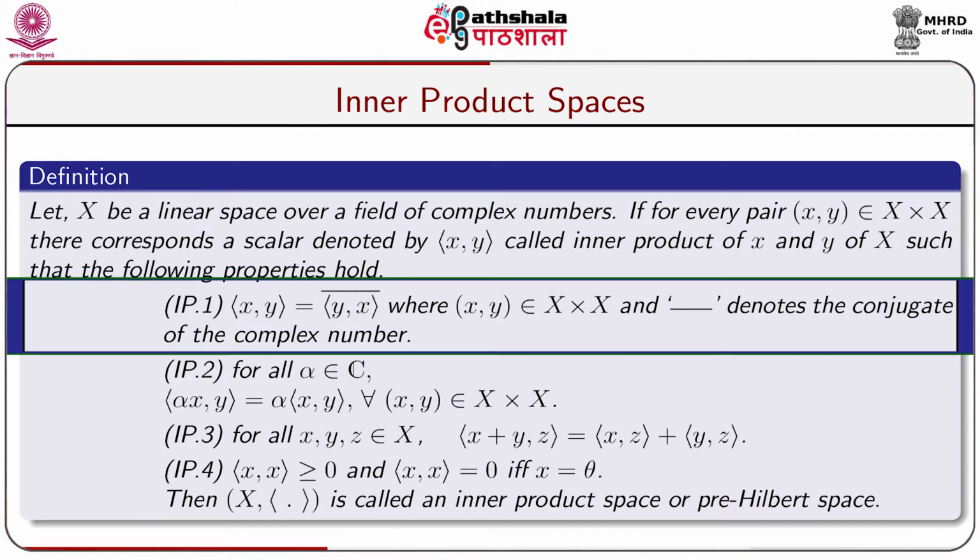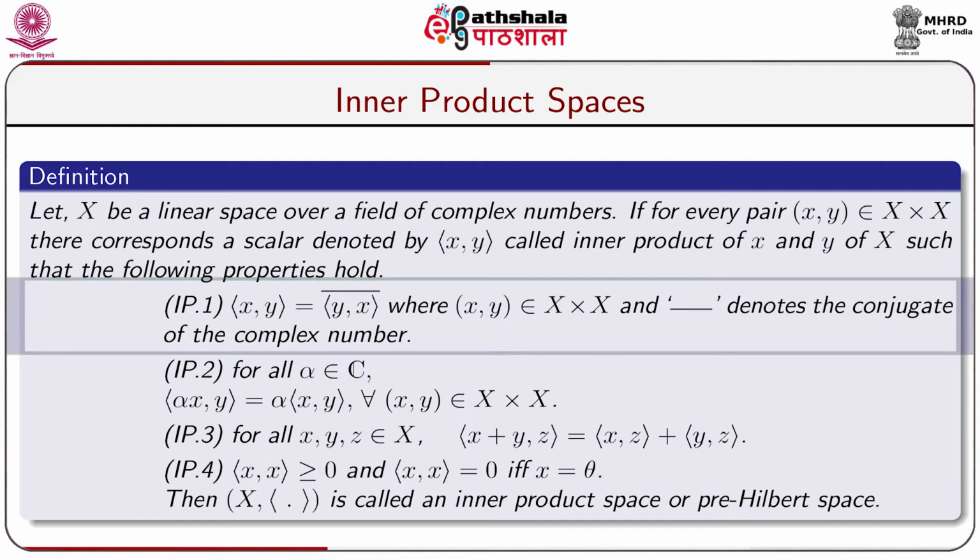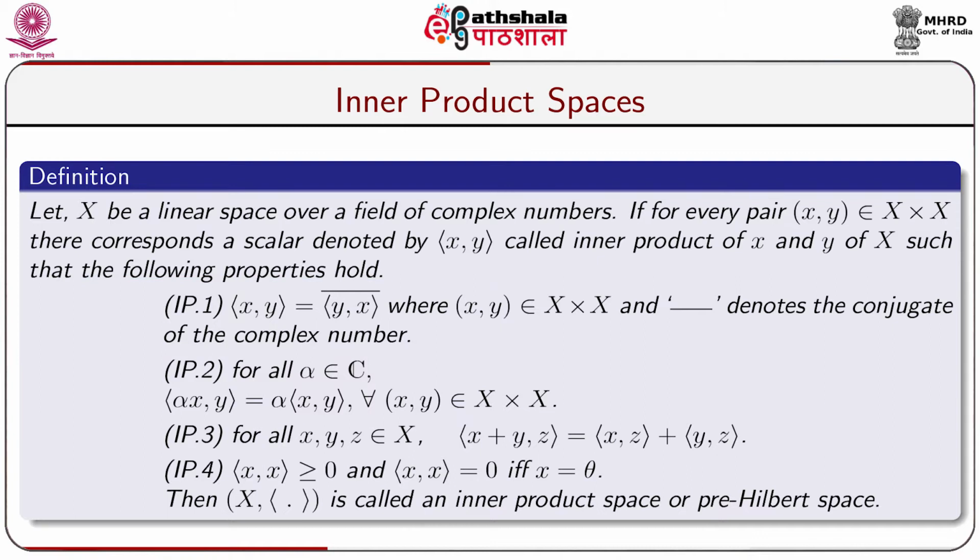Number 1, IP1: (x, y) is equal to the conjugate of (y, x), where x, y belong to X cross X and bar denotes the conjugate of the complex number.